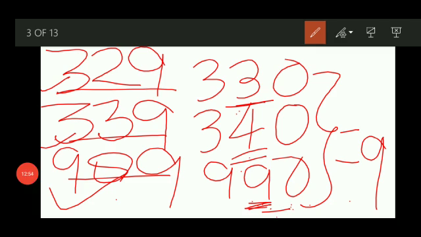3 more examples we will do on your copy. Because your copy is a square copy, I am telling one number should be in a box, not anywhere. So this is your copy, dear students.